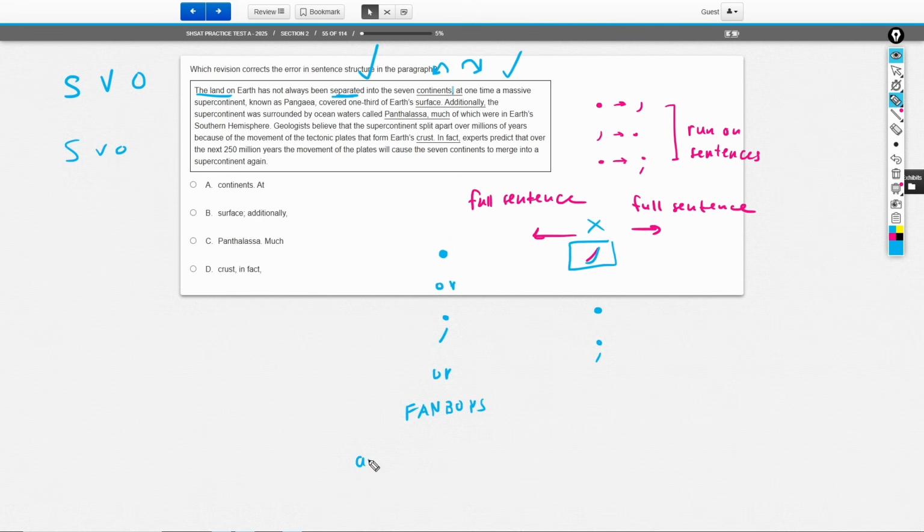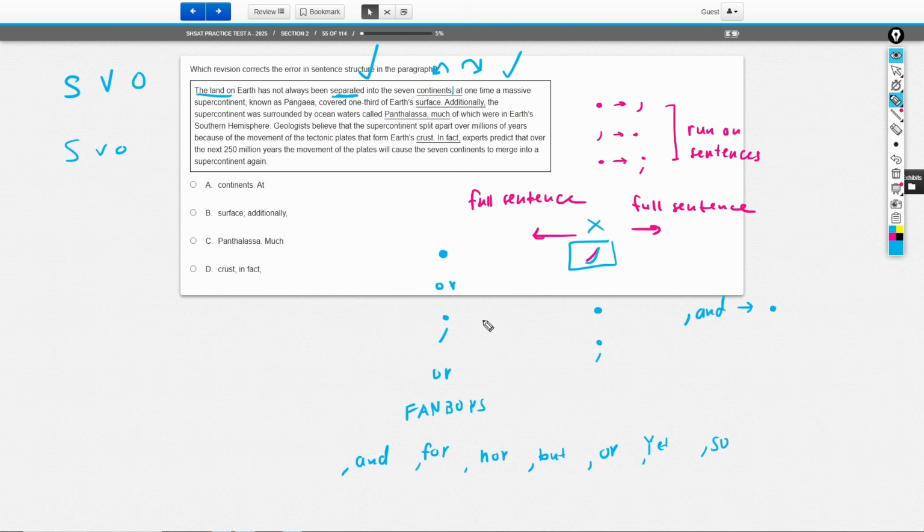If you have "and" before it comes a comma, or if you have "for" and before it is a comma, "nor" before it is a comma, "but" before it is a comma, "or," "yet" and "so," placing a comma before these words creates what we call a period. So if you had comma "and," that's the same thing as putting a period down.